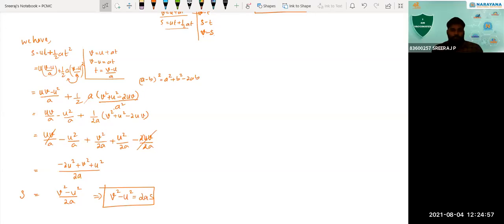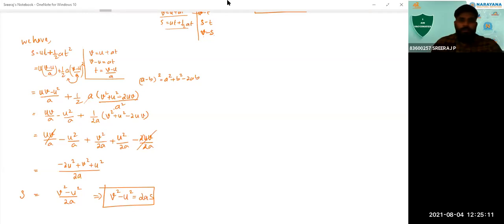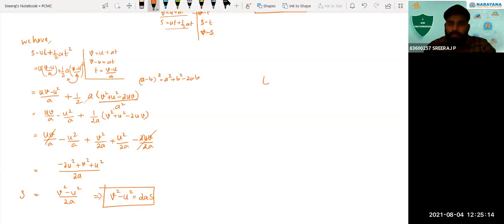Is it done? Yes, sir. Everyone? Yes, sir. Okay, so let's see here. Let's consolidate all the equations of motion together. The calculus derivation and the graphical derivation of these we'll discuss in the next class. Everything together will be hard for you, so no need to take that much rush.